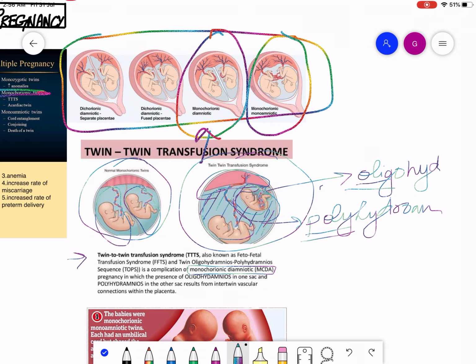So for polyhydramnios and oligohydramnios to occur, these should be diamniotic, right? One should have less fluid, and this one should have more fluid. If it were monochorionic monoamniotic, these two fetuses would be floating in the same fluid, so obviously polyhydramnios oligohydramnios sequence could not occur.